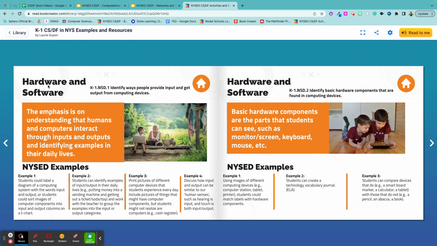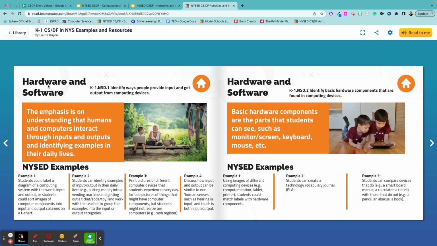So the first sub-concept area is hardware and software. The first standard is identify ways people provide input and get output from computing devices. We're thinking about how we interact with our computers and how we use technology in our daily life. So this could be a sorting activity. It could be thinking about things you do in real life versus things you do online, like our human senses and that sort of thing. So again, it could be a quick little discussion versus a full-blown lesson.